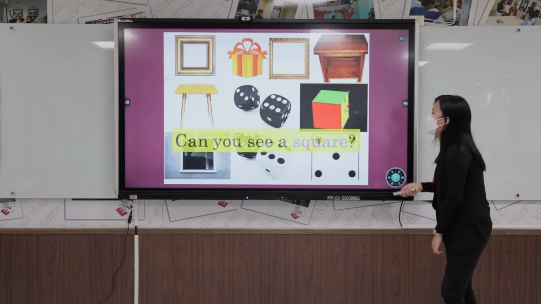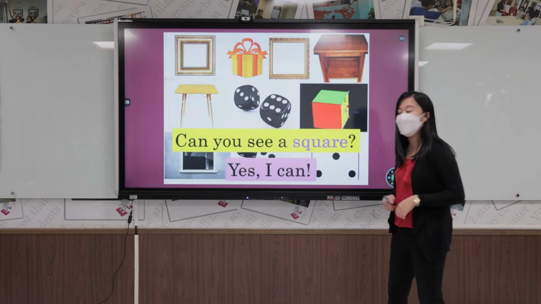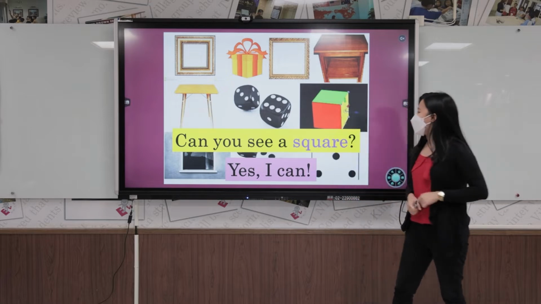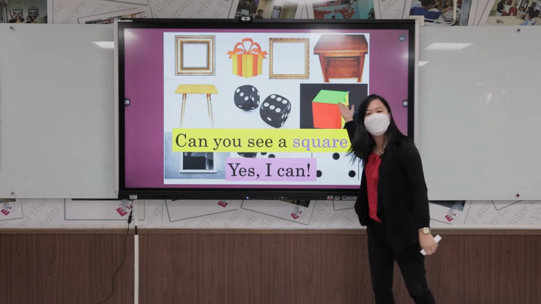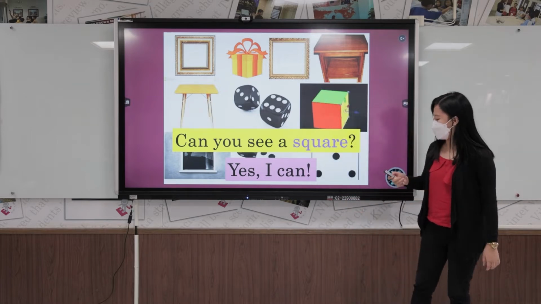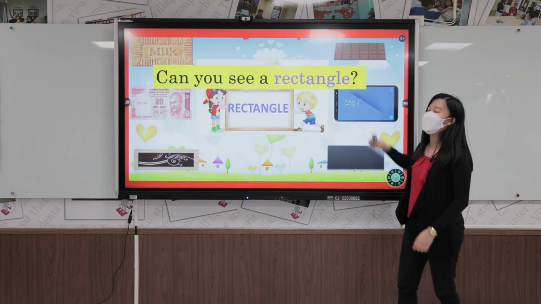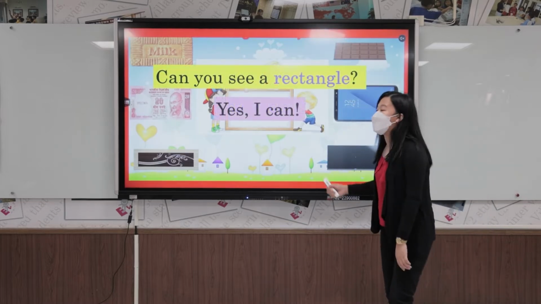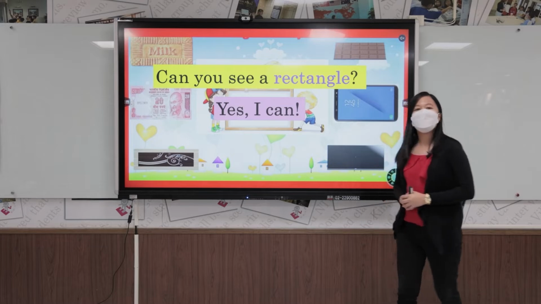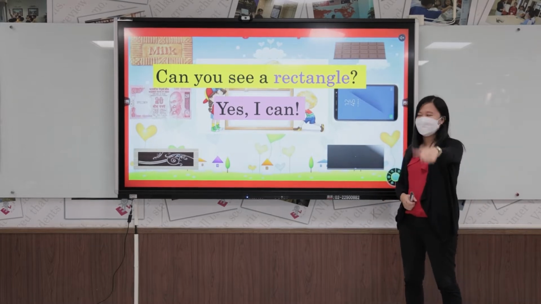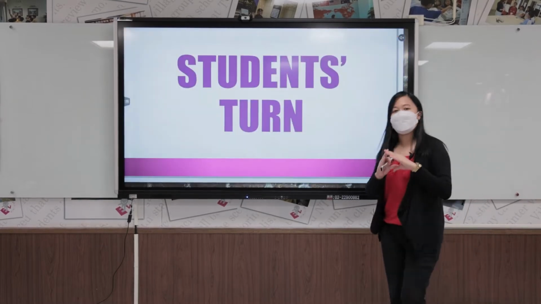Next we have the square. Can you see a square? Yes, I can. Next, can you see a rectangle? Yes, I can. A circle.